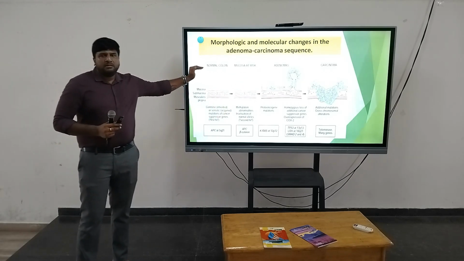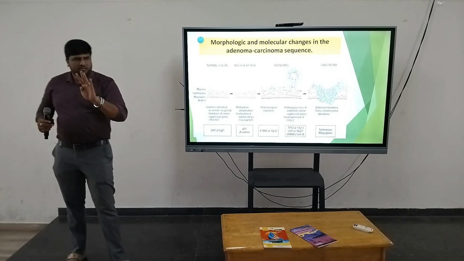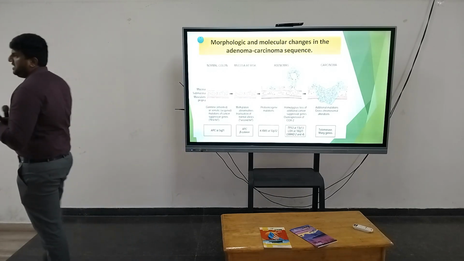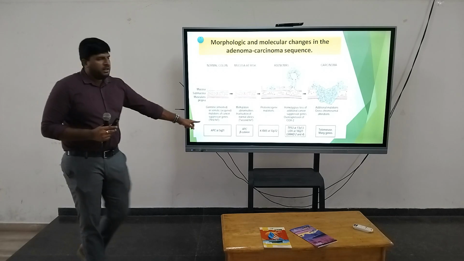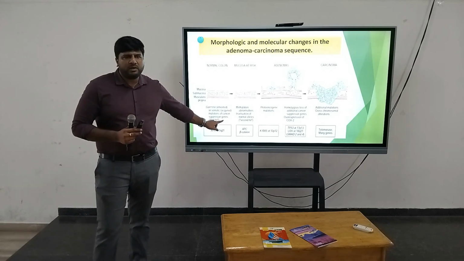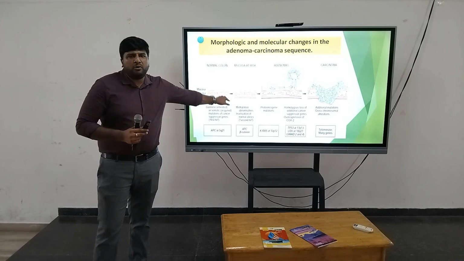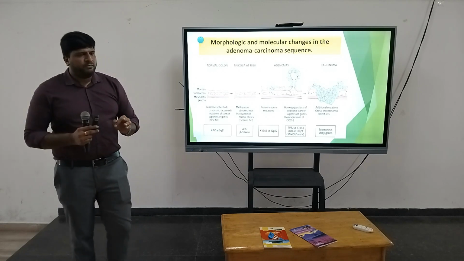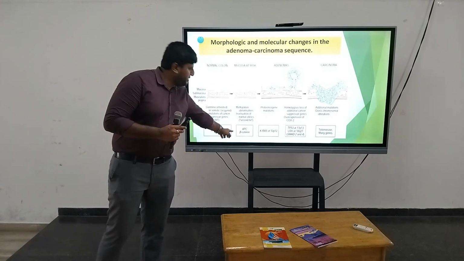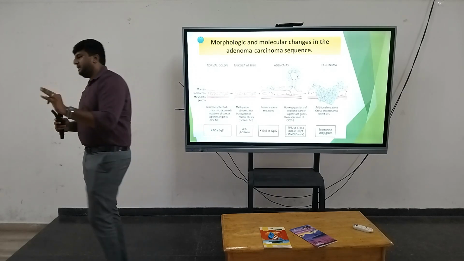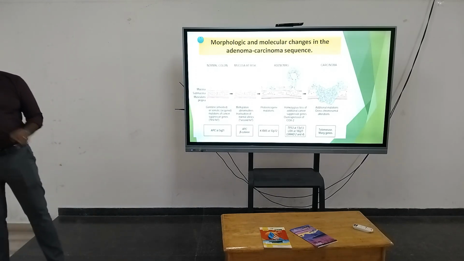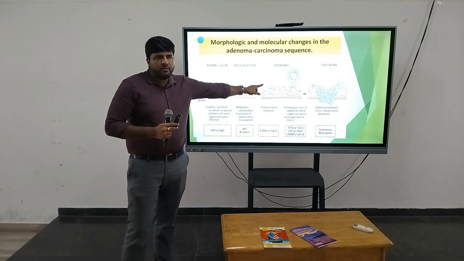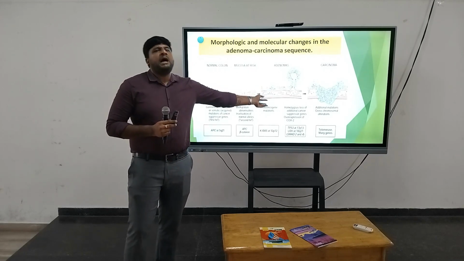This is a normal colon. The normal colon contains four layers: mucosa, submucosa, muscular layer, and the outermost layer is the serosa. First, there will be an APC gene mutation. Because of that, the mucosa is going to be exposed and at risk of developing malignancy. Next, along with the APC mutation, a beta catenin gene mutation is going to happen. Because of that, there will be development of an adenoma.